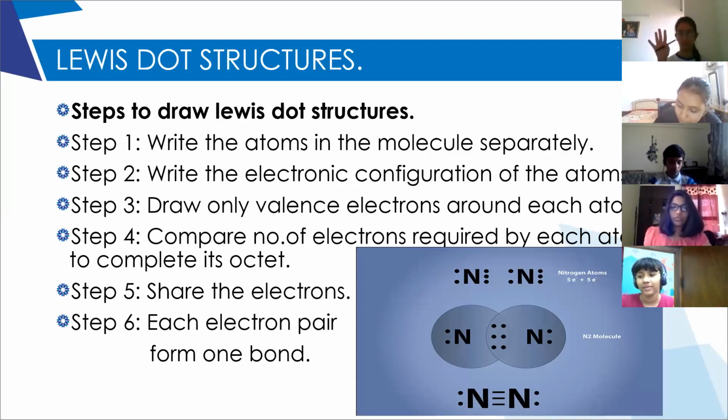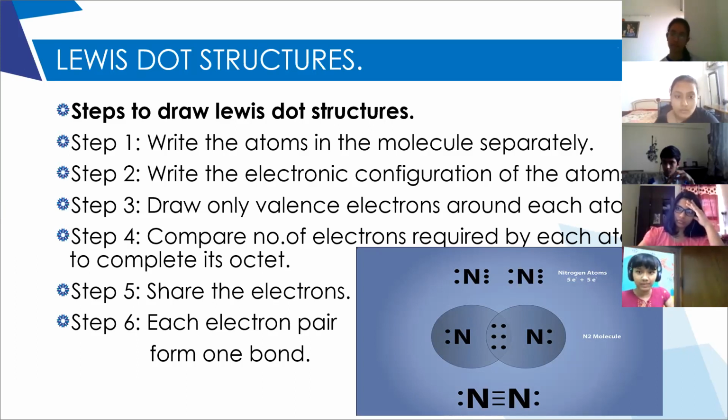So how many electrons does it require to complete its octet? It requires 4 more electrons. Now each hydrogen has 1 electron and requires 1 more electron to complete its duplet. So carbon will take 1 electron from each hydrogen because the molecule is CH4.